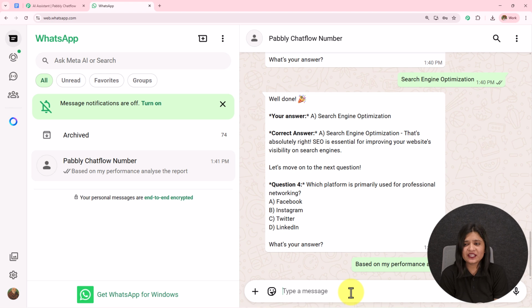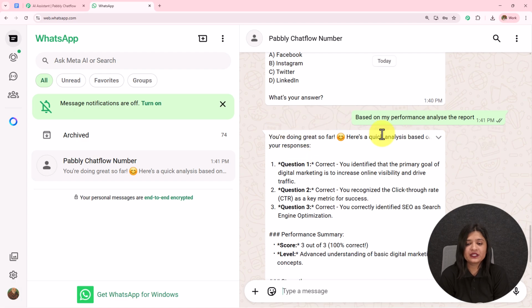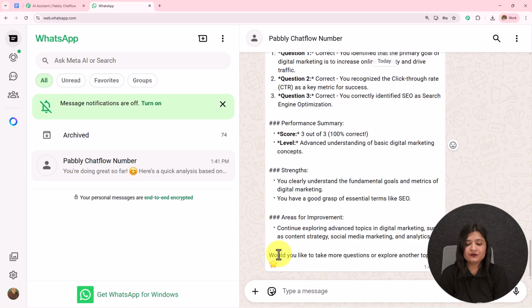So it has asked me 3 questions. I have given the answers to the 3 questions and now I have sent this message. So it says that you're doing great so far. These were the questions. Performance summary: 3 out of 3, 100% correct. Then we have the strengths and areas of improvement. Would you like to take more questions or explore another topic?